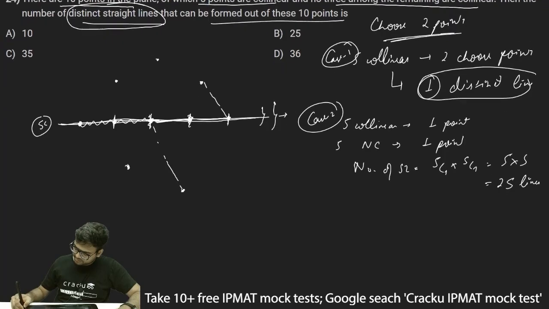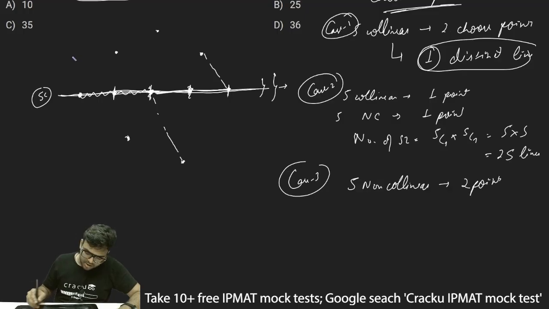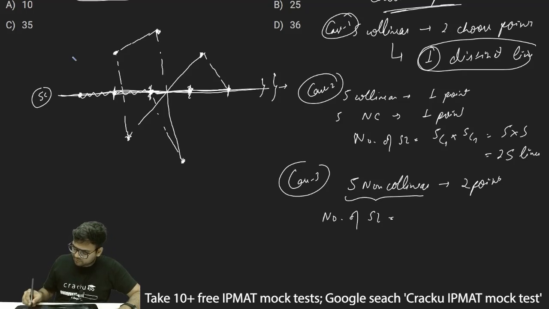Now case 3 will be, out of those 5 non-collinear points, I am choosing 2 points. So let's say if I choose this point and this point, I am getting one line. Then if I choose this point and this point, I am getting a distinct line as well. If I choose this point and this point, I am again getting a distinct line. If I choose this point and let's say this point, I am again getting a distinct straight line. So the number of straight lines will be, out of those 5 non-collinear, I have to choose 2 points. So this will be 5C2, which is equal to 10 lines.